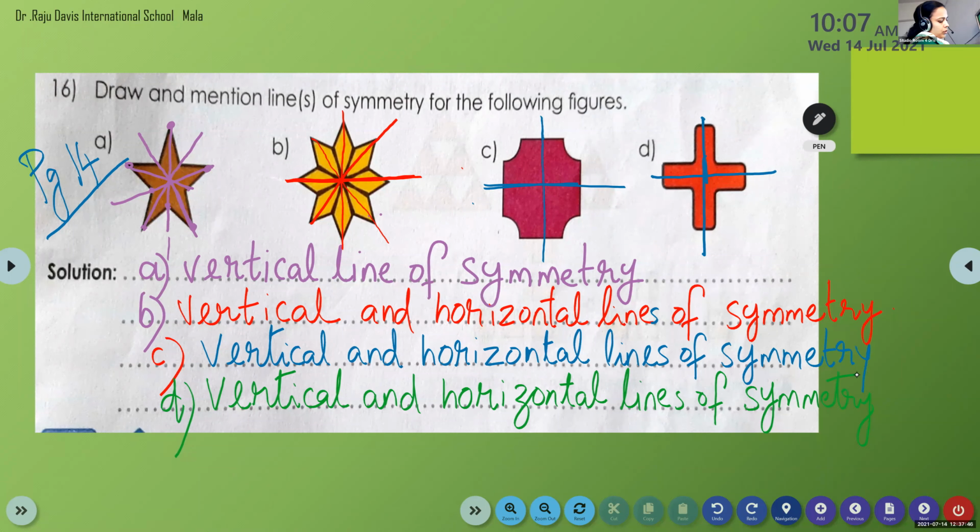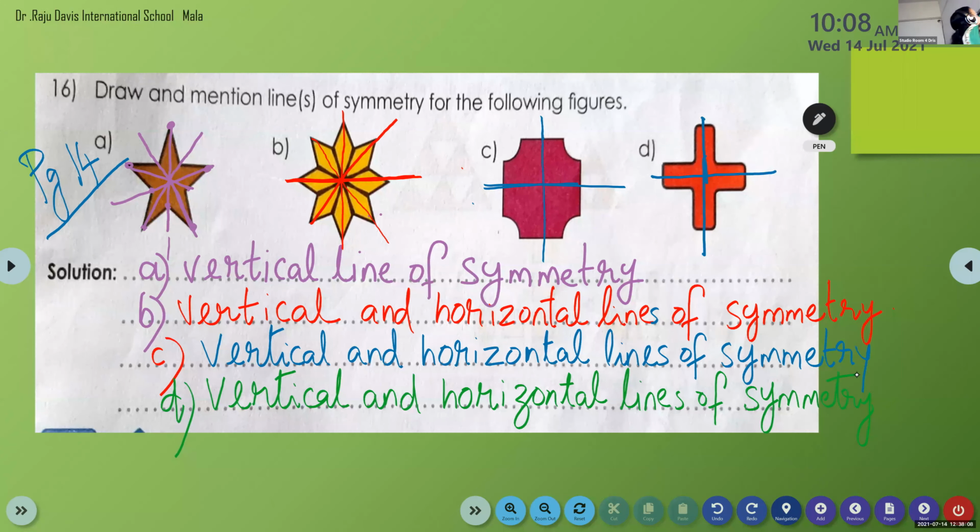Now, after that, children, what do you have? Question number 17. Complete the following figures about the dotted line as axis of symmetry. You have to complete the picture. Like this, we have done in our chapter 1 also. Yes, reflection and symmetry. Like that, children, you are going to complete.